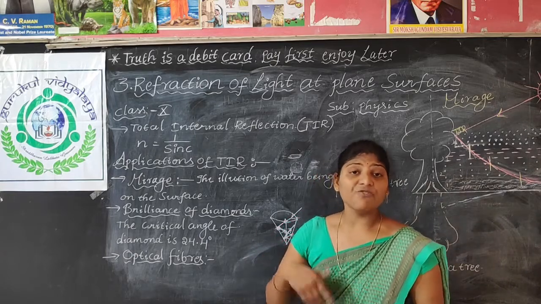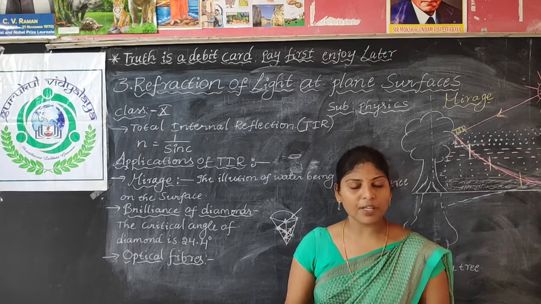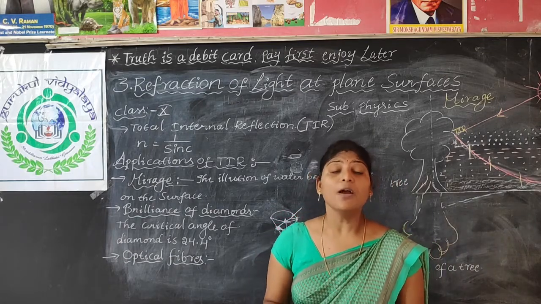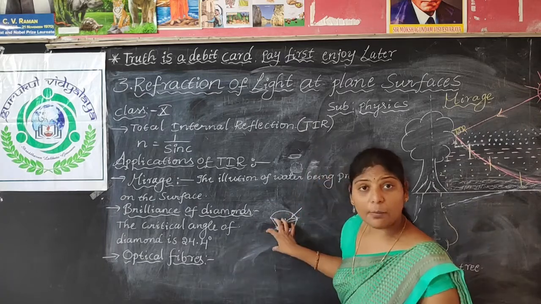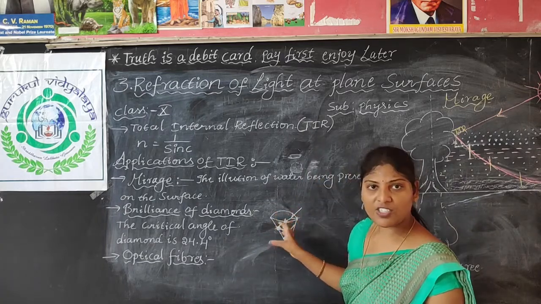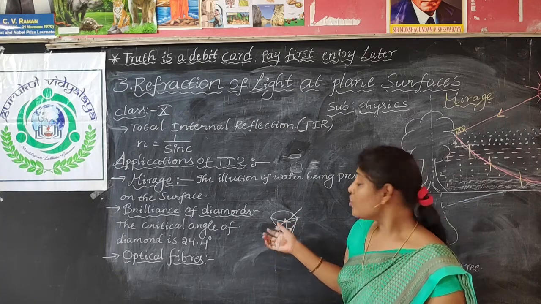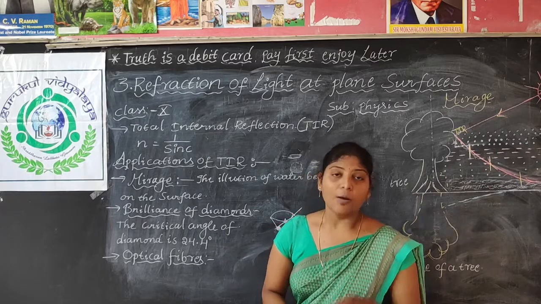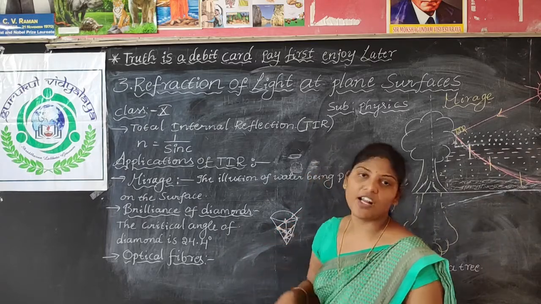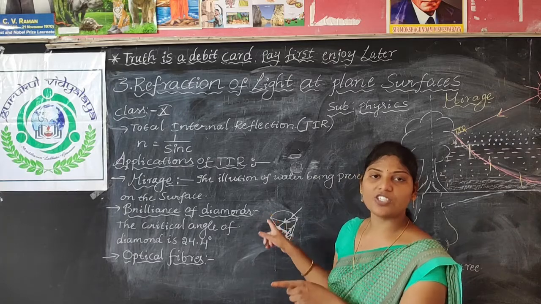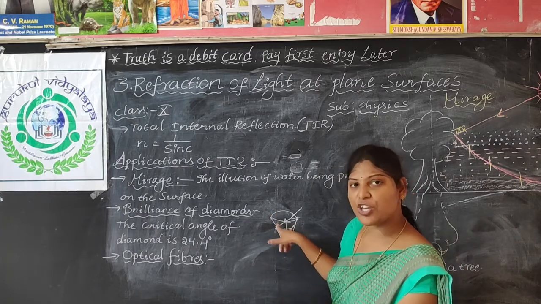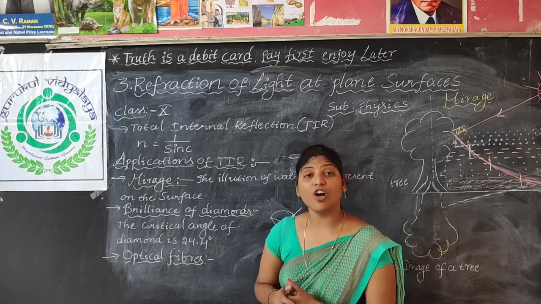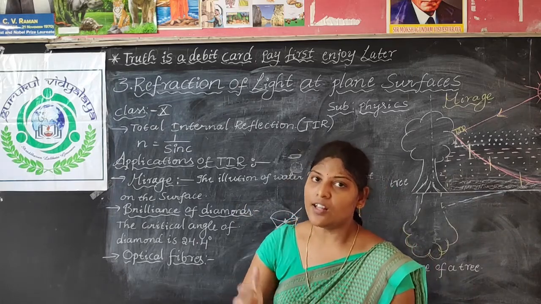Already we learned that if multiple reflections are happening in any object, then the object will look much brighter. So here many total internal reflections are happening inside the diamond. Because of that, the diamond appears brighter and brighter. The total internal reflection occurs because of the shape of the diamond. So this is one application of total internal reflection.